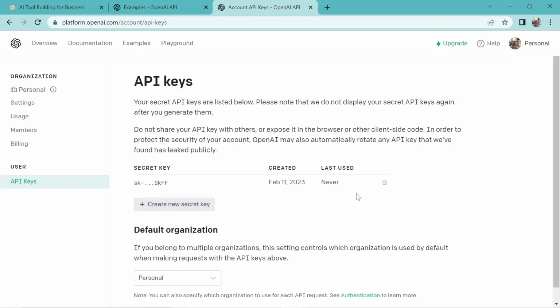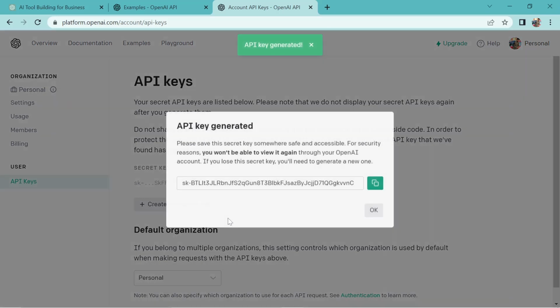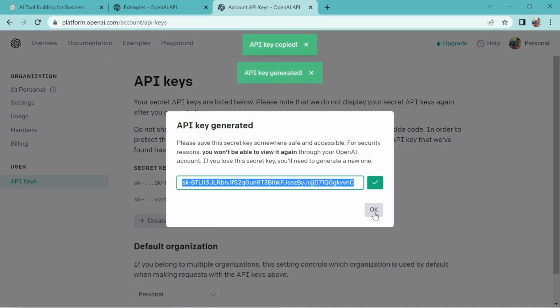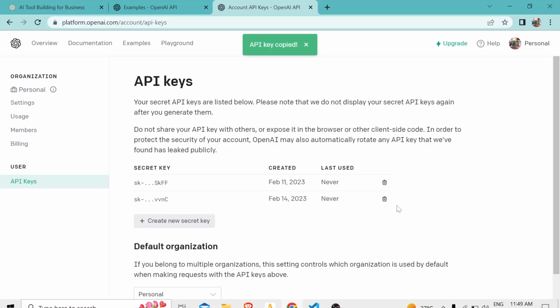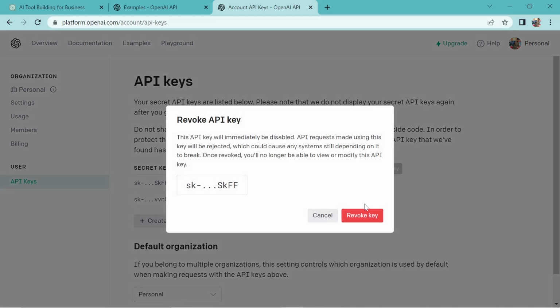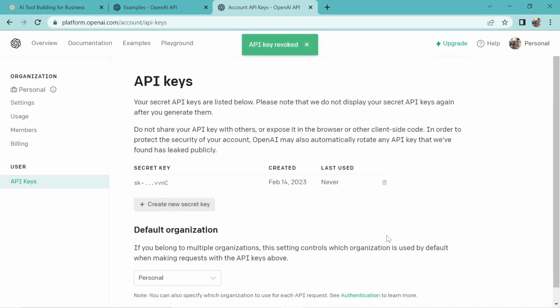This is the API key which I generated a few days back. So I'll generate a new one, copy it, and delete the old one. Today is the 14th. I suggest you guys not to use my API key because that won't be of any use, because after this video I'll be deleting this API key. So just generate one of your own and use it. The API key is very important in this part of the procedure.